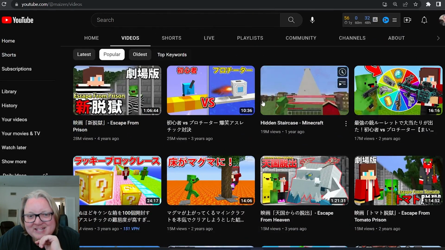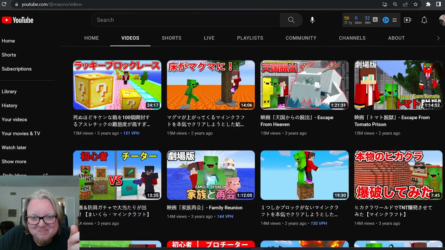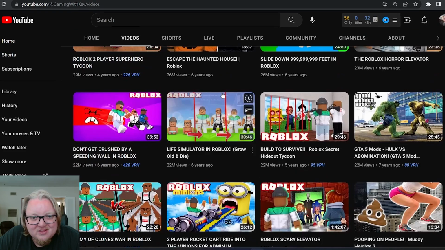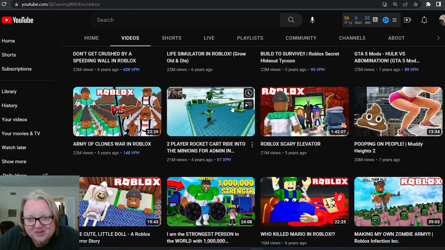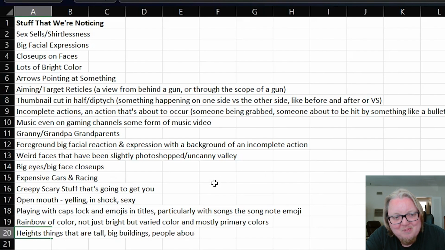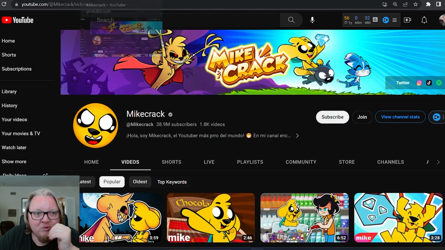So it's not that different, gang. Incomplete actions, right? So we see these 2 cubes moving. Big expressive faces, something about to fall. Heights. So heights, seeing something that's about to fall. Yeah, heights. Things that are tall, big buildings, people about to fall off tall buildings or from tall heights, which is very visual.